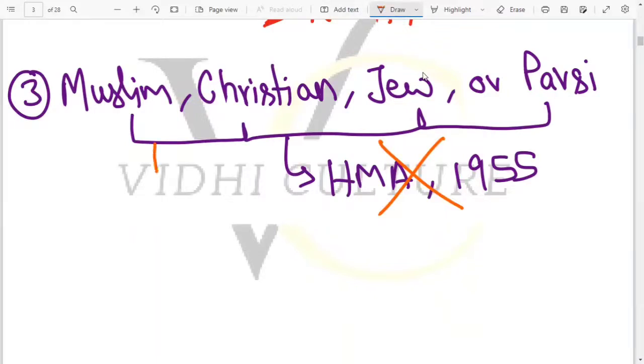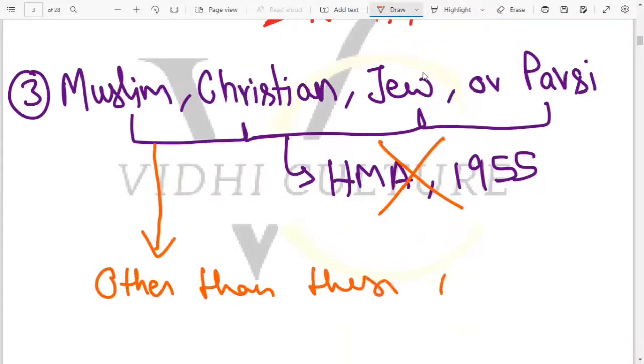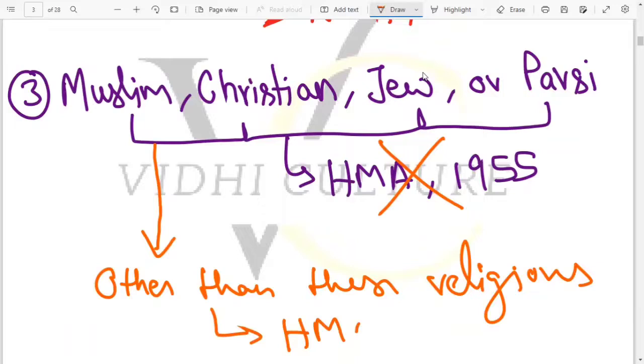Lekin it also says that if you belong other than these religions, अगर आप इसके अलावा किसी भी रिलीजन से बिलोंग करते हैं, then definitely which law will be applicable? Then Hindu Marriage Act 1955 will be applicable on you. आपके ऊपर वो ऑटोमेटिकली लागू वहां पर होगा. So basically we have read 3 points here.